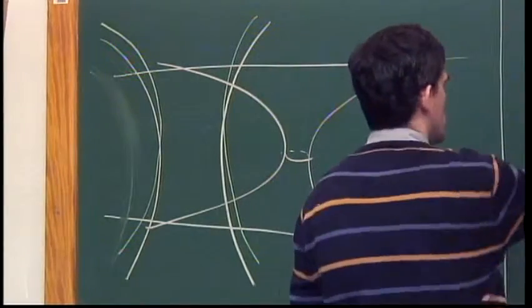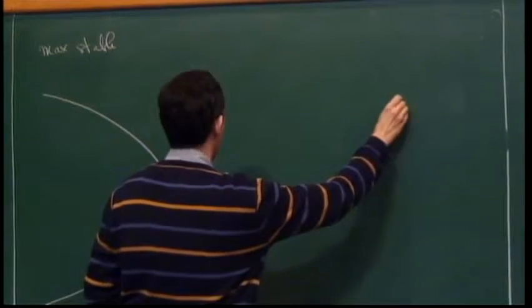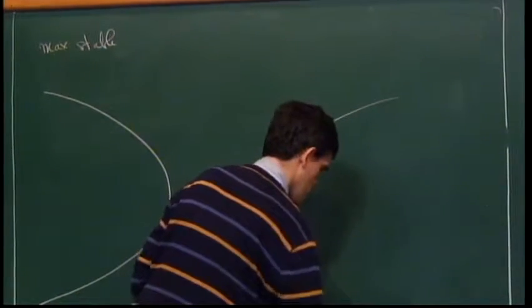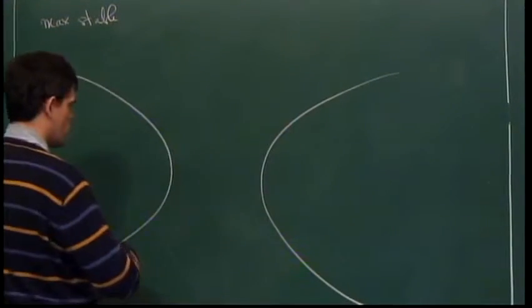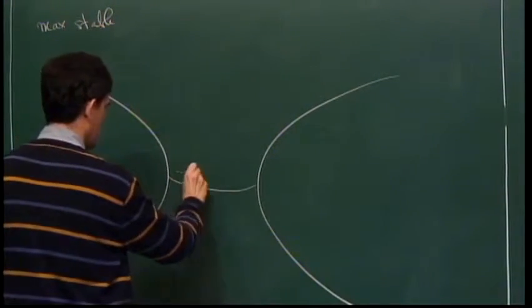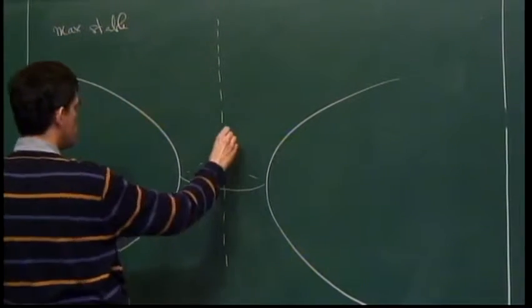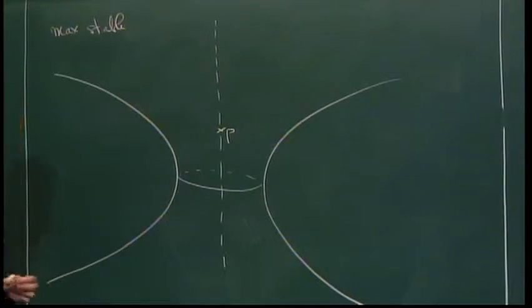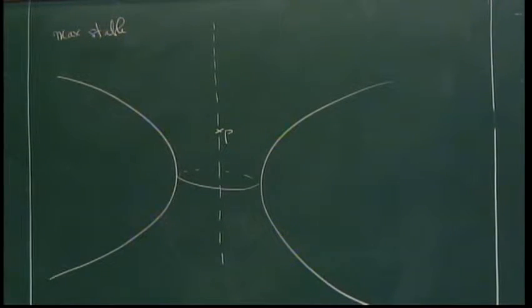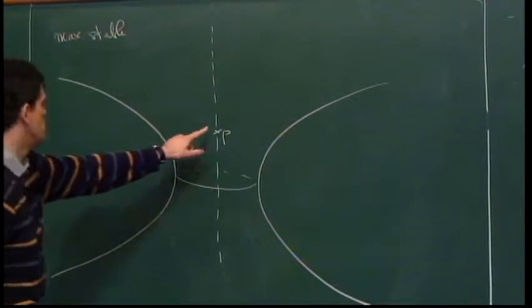Well, you consider a complete catenoid like that, and you take a point on the axis of revolution. Take a point P lying on the axis of revolution, and you look at the rays starting from P.